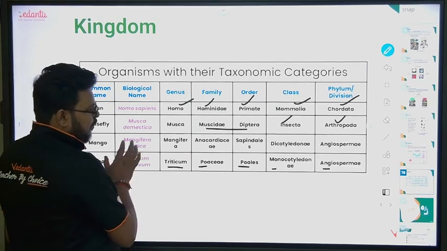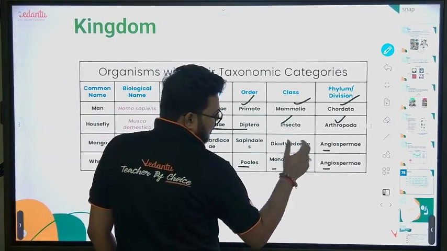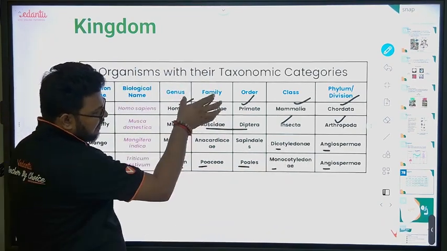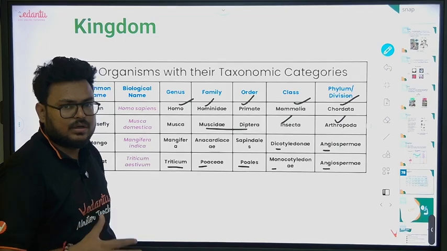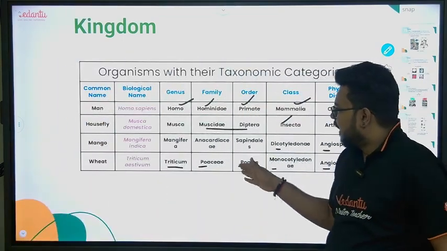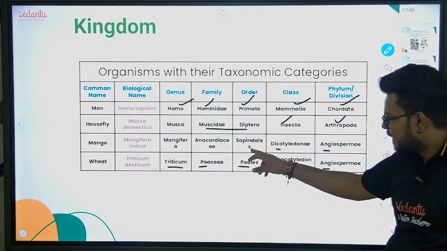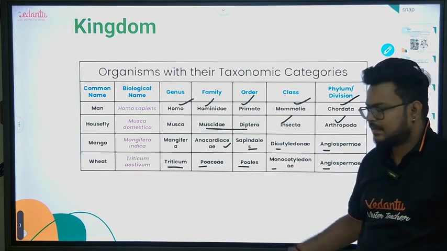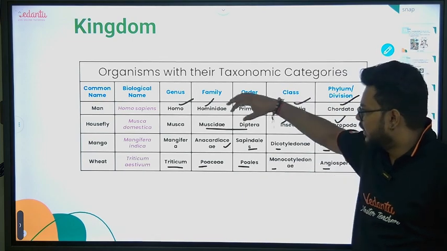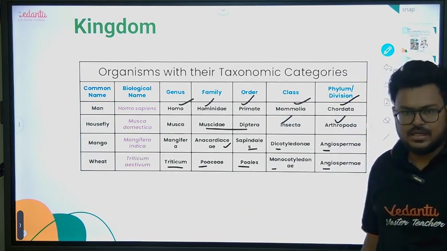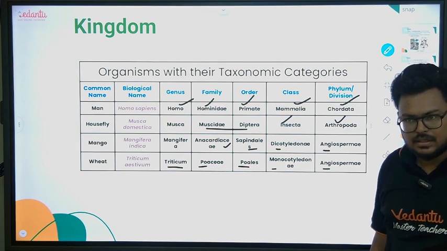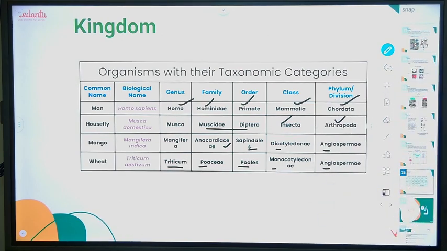Then if we talk about mango, mango is again an angiosperm, but it is a dicot. So in the majority of cases we try to learn all the things, which is not required. Only you have to learn what? Order and family. Sapindales and Anacardiaceae, right? So don't try to focus on the entire table, try to learn the family part and order part. You will be able to solve all things properly. Sorted? Go through the table, guys.